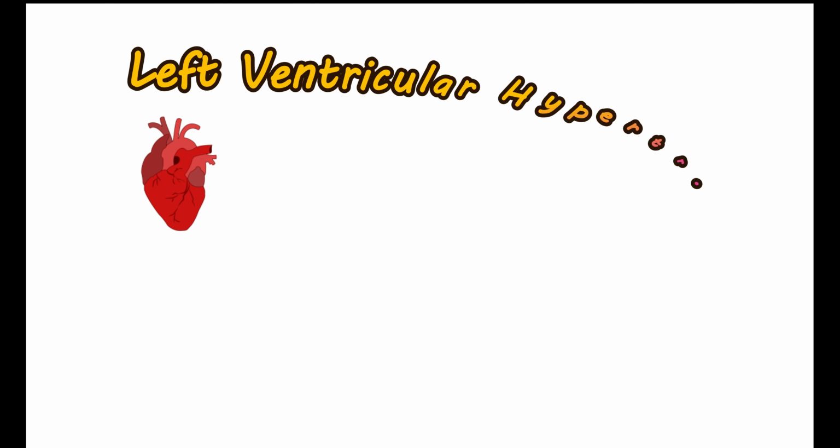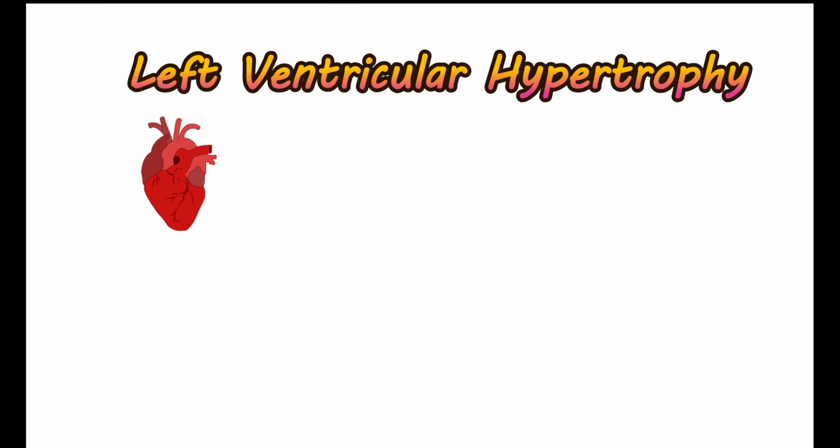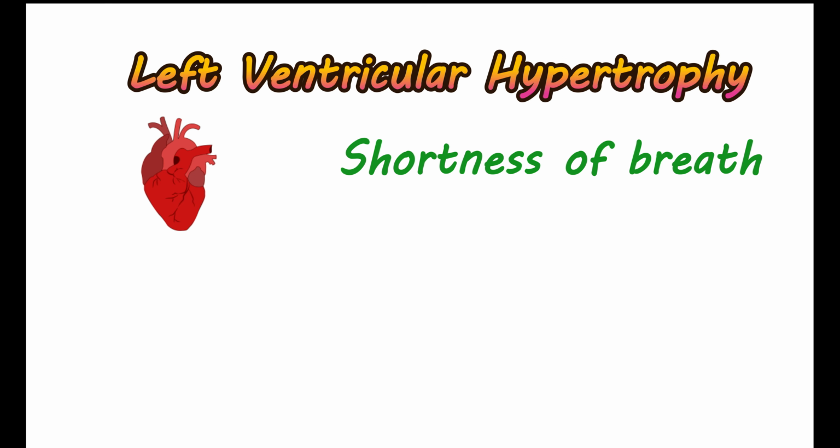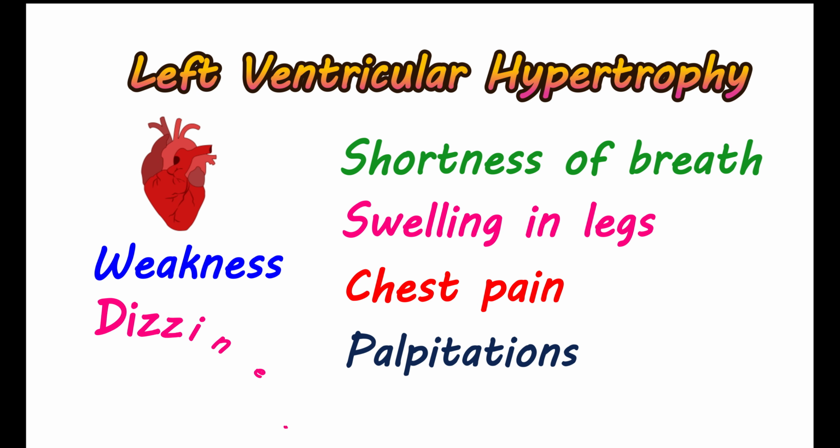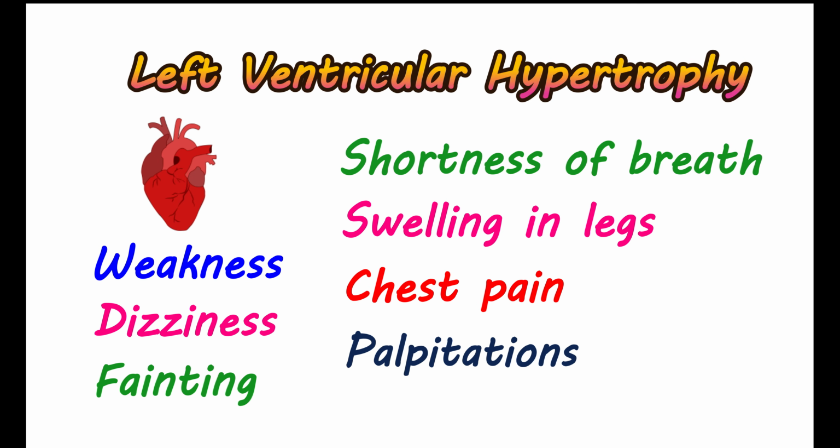Therefore, people with left ventricular hypertrophy may have a few symptoms, like shortness of breath, and they can have difficulty breathing when they are lying down. They can also have swelling in their legs because of poor circulation. Chest pain can be observed, particularly during exercise. They may have palpitations leading to rapid and pounding heartbeats. People may have weakness, dizziness, and fainting. All these symptoms of left ventricular hypertrophy are associated with hypertension.